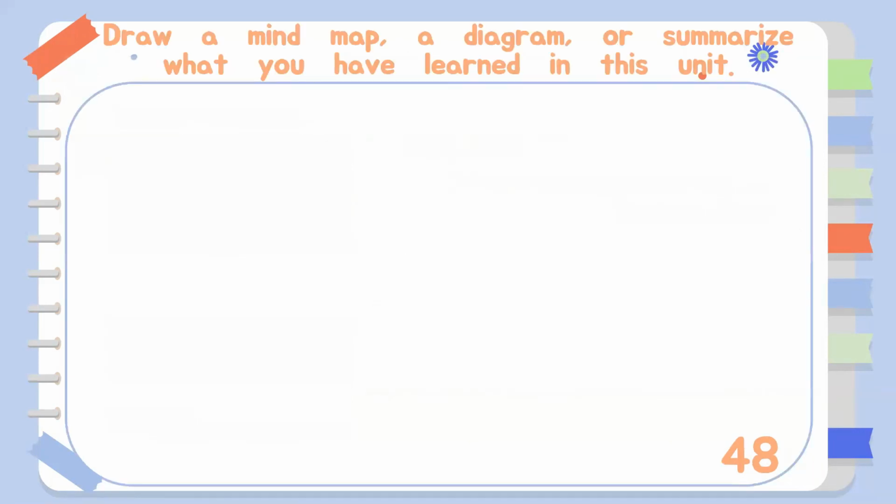Okay, and for our final activity, you can find it on page 48. It says there, draw a mind map, a diagram, or summarize what you have learned in this unit. Specifically, Unit 2, Lesson 1, Living Things and the Environment. You can base your drawing from your book and what you have learned from this unit. So you can draw a simple food chain, or maybe a food web, or you can make a diagram about the relationship of living things and their environment. It's up to you on what you have learned from this unit.